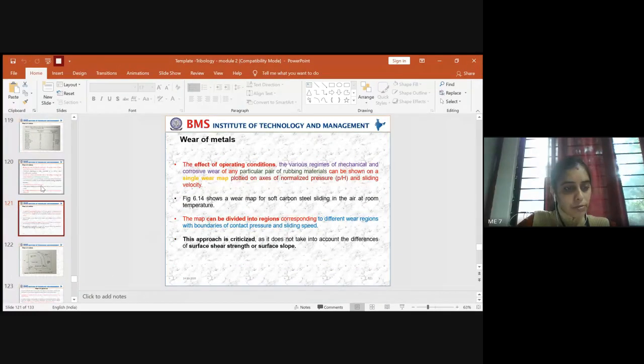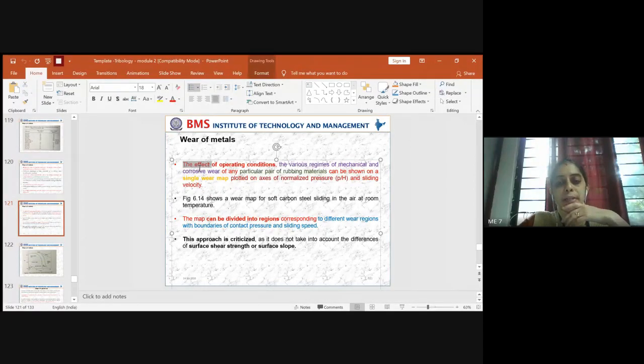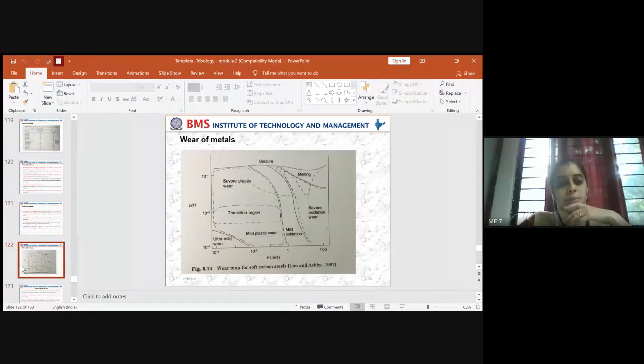Okay, so next there is a small diagram that I want to explain related to wear of metals. In the wear of metals, you should understand basically the operating conditions, so the effect of operating conditions in different regions, as you can see in the diagram here. As we have a phase diagram for the change of phase from orthorhombic to tetragonal, similarly we have a wear map for a particular material, soft carbon steel, right?